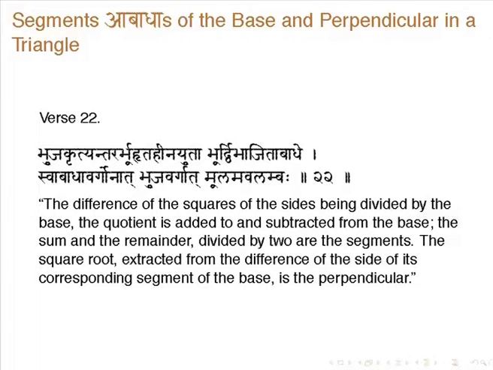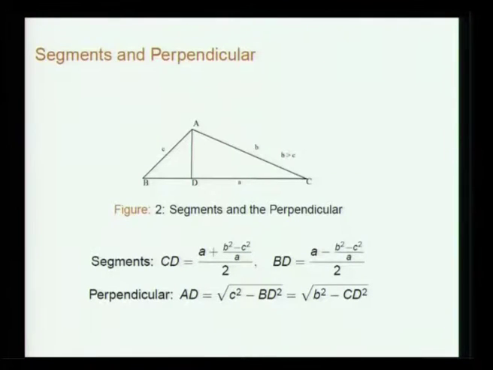So, the difference of the squares of the sides being divided by the base, the quotient is added to and subtracted from the base, the sum and the remainder divided by 2 are the segments, and the square root extracted from the difference of the square of the side and its corresponding segment is the perpendicular. So, again it is much easier to explain with the diagram and the